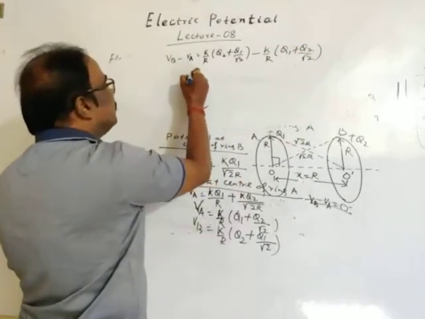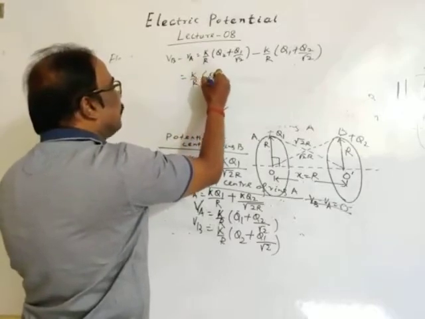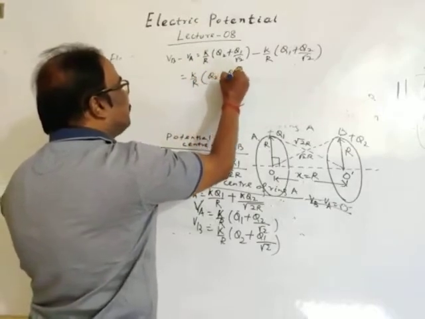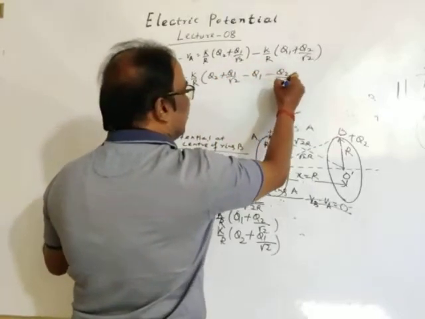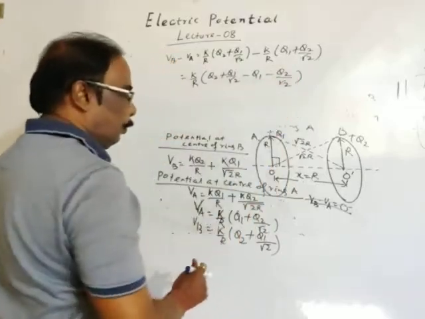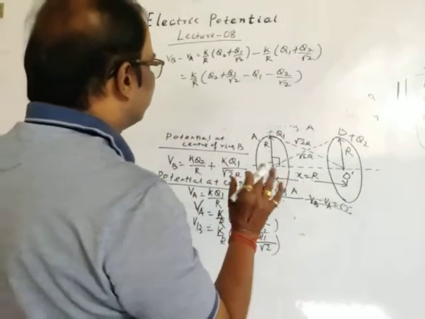So K by R common, and inside the bracket Q2 plus Q1 by root 2 minus Q1 minus Q2 by root 2. Finally, we will solve it.